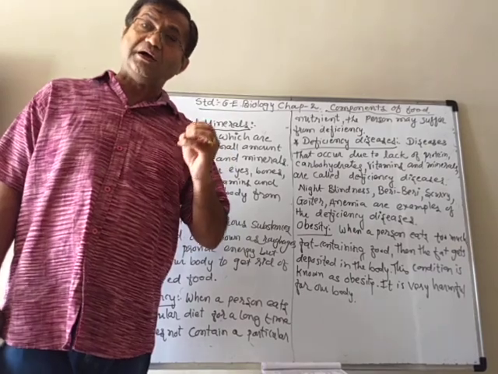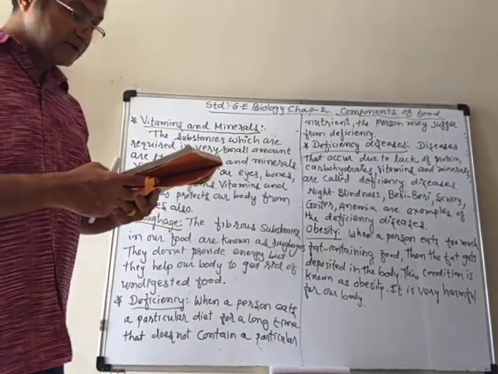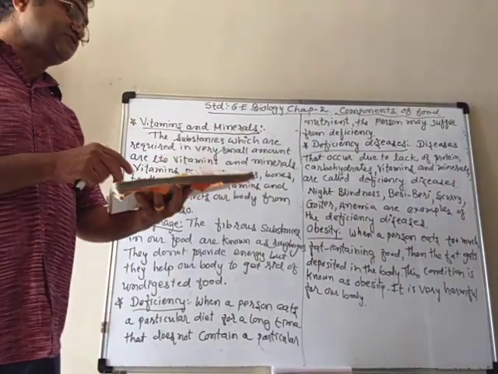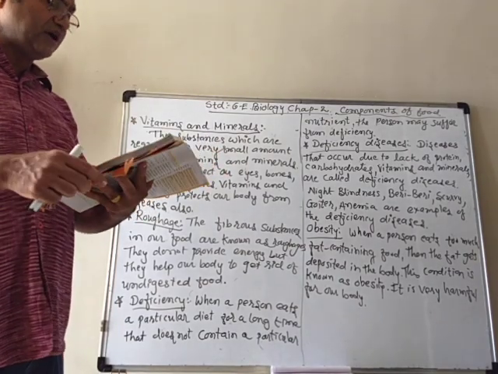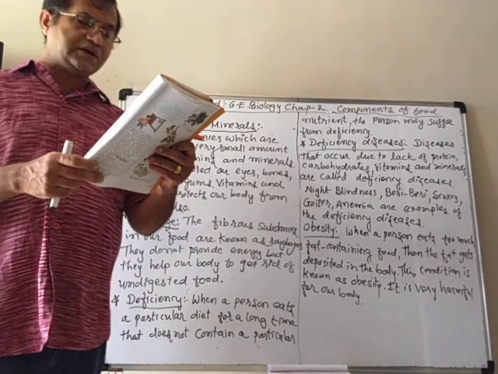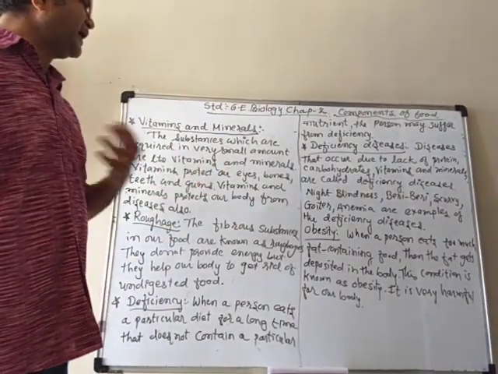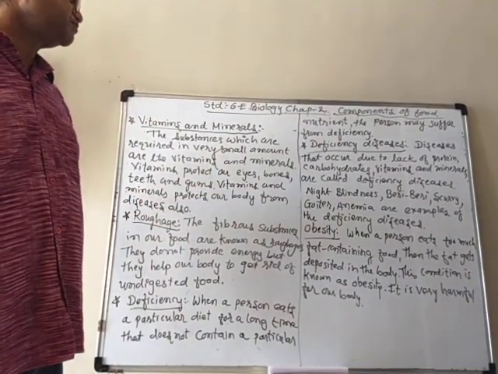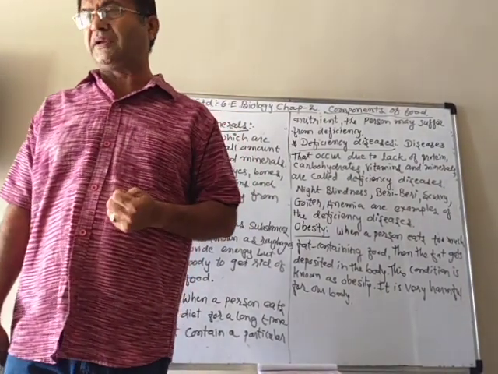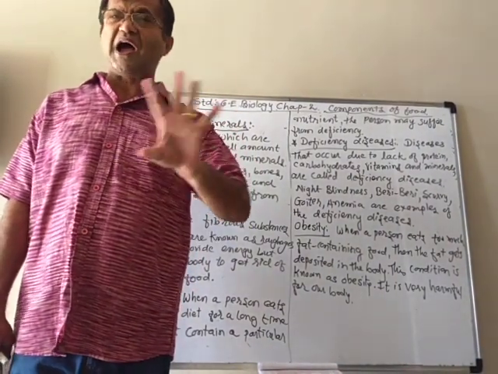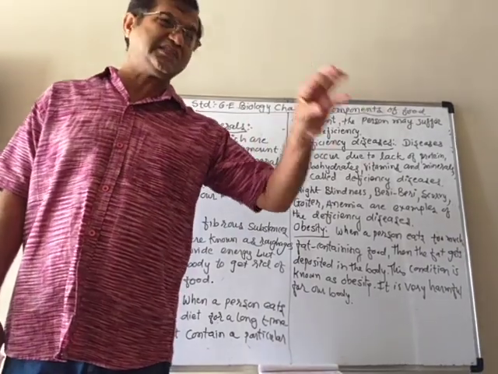Now, the deficiency. What is the meaning of deficiency? Sometimes, as I told you, we don't like some special food. Like some people don't like to eat any vegetable curry. They say, I don't like that, I don't like that subject.